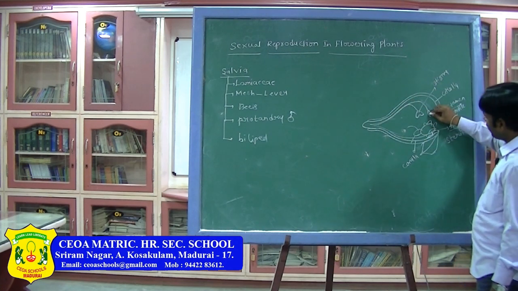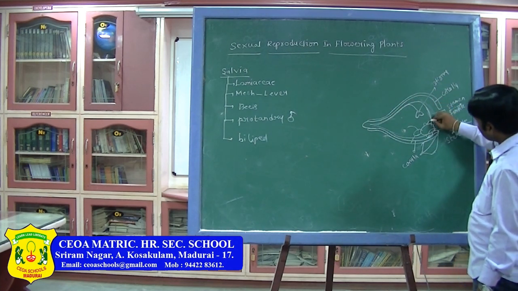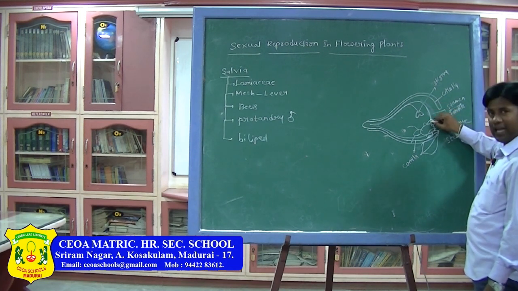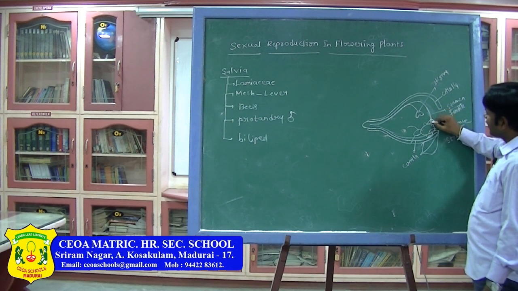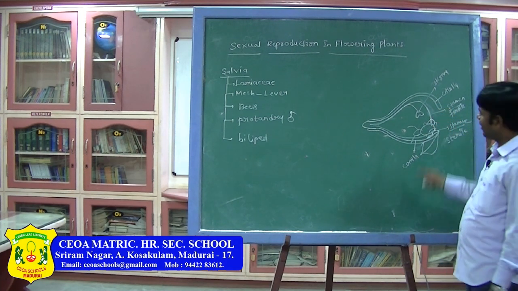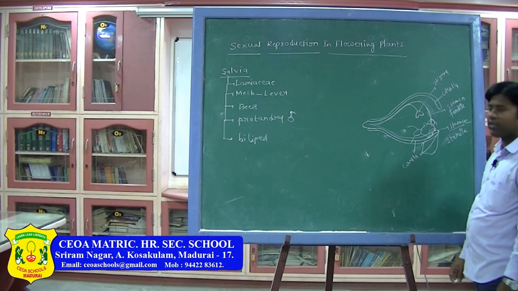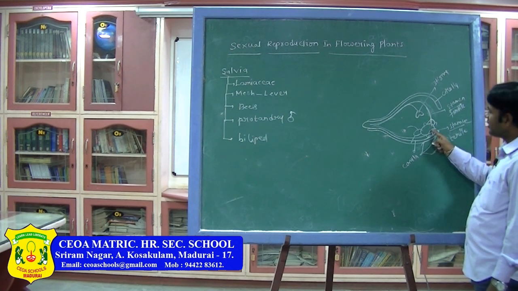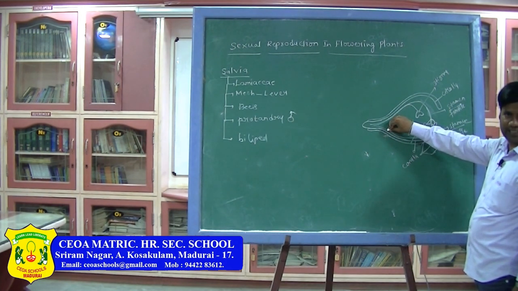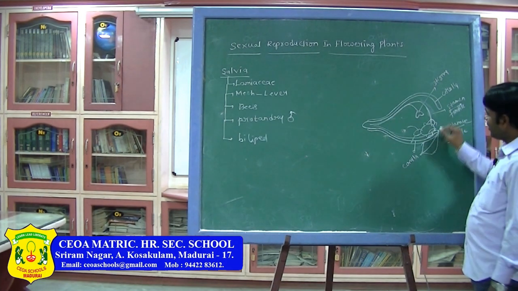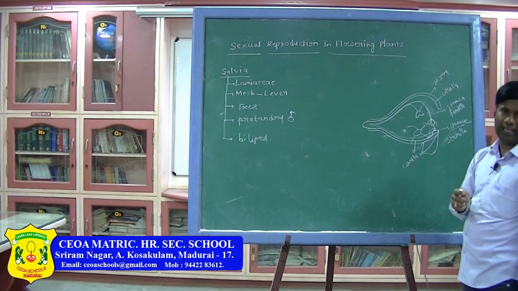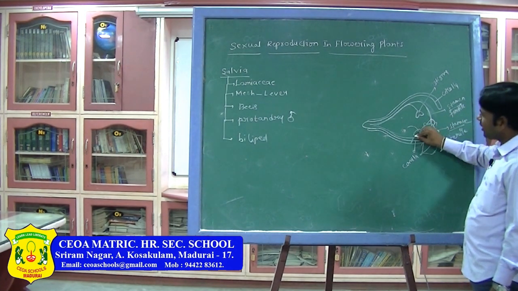The pollen grains from the anther, or stamen, will drop or stick on the body of the bee. Next, it moves towards the nectar. Then the same bee visits another Salvia flower, again coming in the same manner.